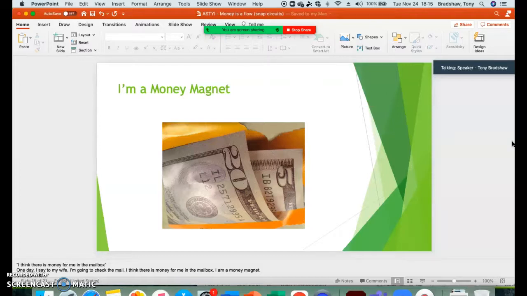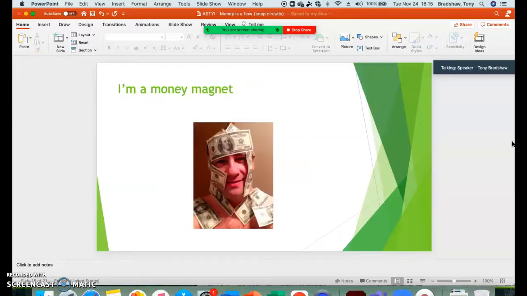So I was going through the advertisements, and I found this image on one of the advertisements for a bank of $20 and $5. I'm like, okay, I am a money magnet. I ripped that off and kept that. Even though it's not real money, I was like, I do feel like a money magnet. To convince people that I am a money magnet and to show how sometimes I like to feel about this, I happen to take this next picture of me with money. I am a money magnet.